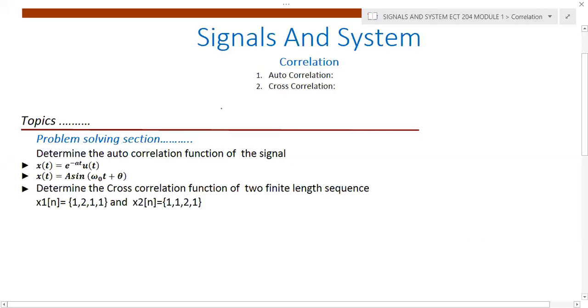In this lecture, we will discuss some examples for autocorrelation and cross correlation. We already discussed the theory in the previous lecture. Now we'll discuss the problems related to that.